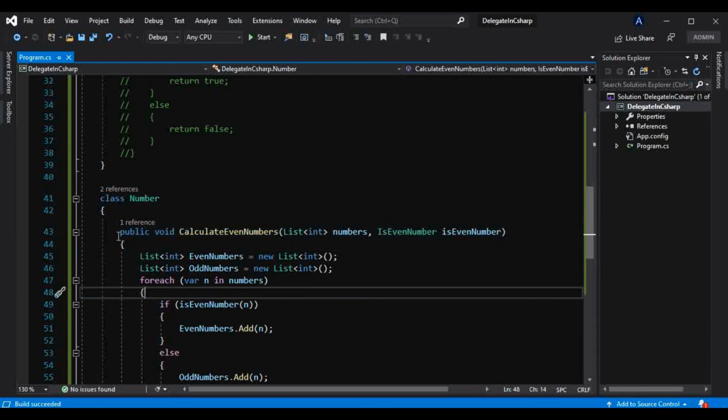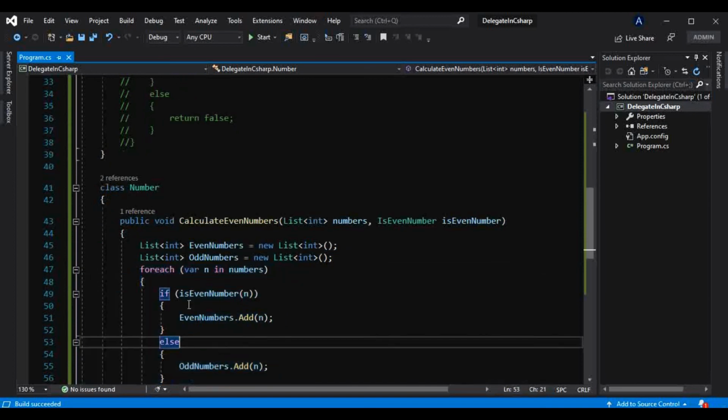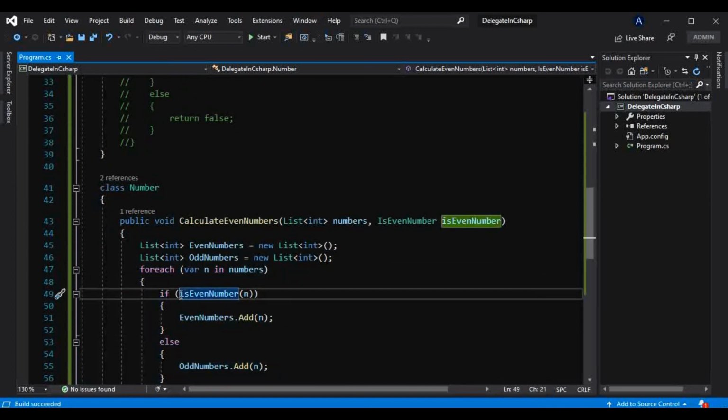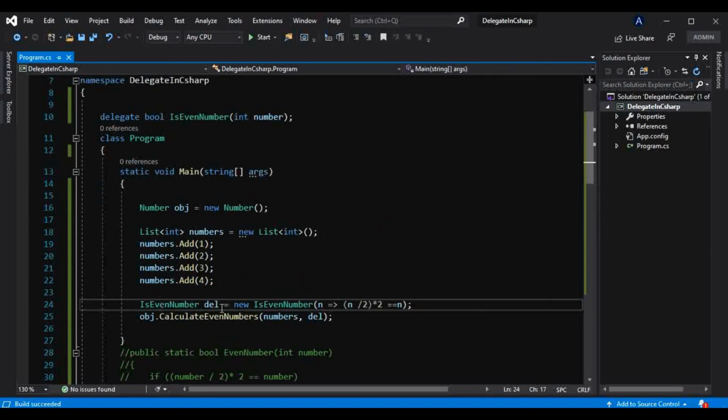But if that class has this method written in such a way that we can replace that logic, because this method is taking another method as a parameter, we can define that in our class something like this, by using delegates. Now this is nothing but a lambda expression. If you are not aware of lambda expressions, don't worry about that. We will be learning that in our later videos in this tutorial series. And this is nothing but an advantage of using delegates.